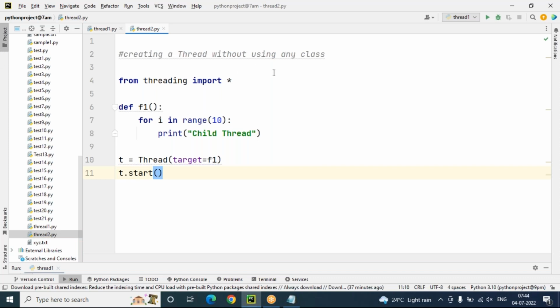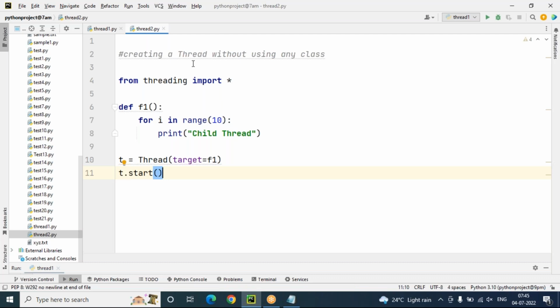So look here. Did I create, in this thread2.py program, any class, like the class keyword and a class name? No, I have not created any class. From is a keyword, threading is a module, import is a keyword, star means everything. We have a function called f1. In this function I'm just using a for loop, and this function is executed by one thread, that is child thread T. So every time I'm creating a child thread like this: t equals Thread class, target equals f1 function. Only f1 I'm taking. t.start means child thread start.